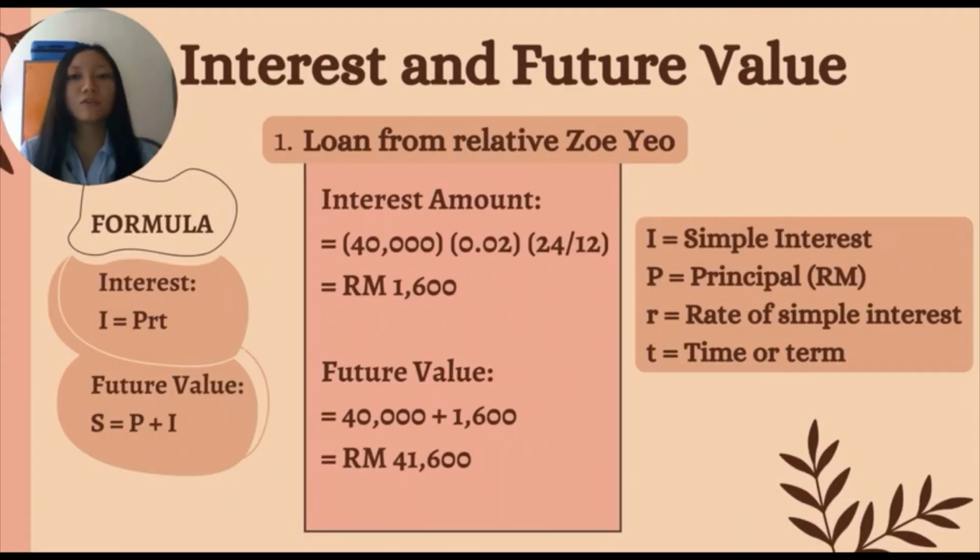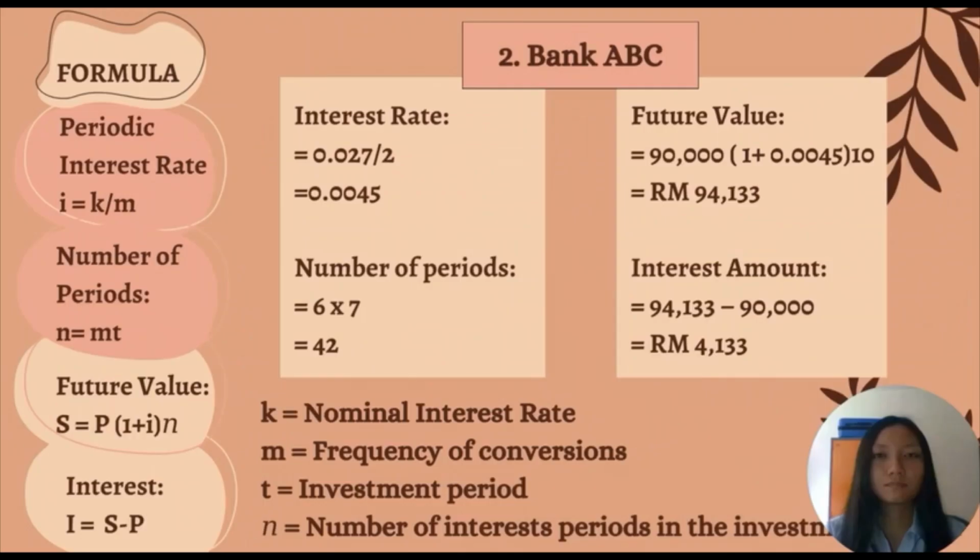The interest amount of the loan from relative Zoyo is calculated based on the formula interest equals principal times rate of simple interest times time. And the future value for this loan is calculated based on the formula future value equals principal plus interest. We find the interest rate and number of periods by using its formula to calculate the future value and interest amount for the loan from Bank ABC.